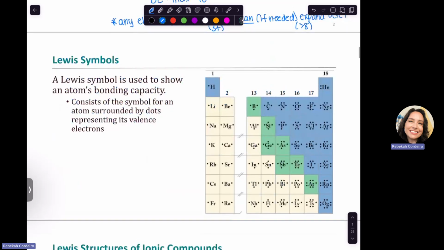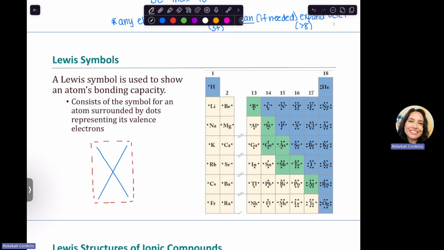So we'll start with Lewis symbols. Lewis symbols are just basically how many valence electrons are around an atom, and we just put those dots around the symbol to indicate the valence electrons. So you will put your chemical symbol in the center, and then you will pretend like there is a box around the chemical symbol. And we will place our electrons around the box.